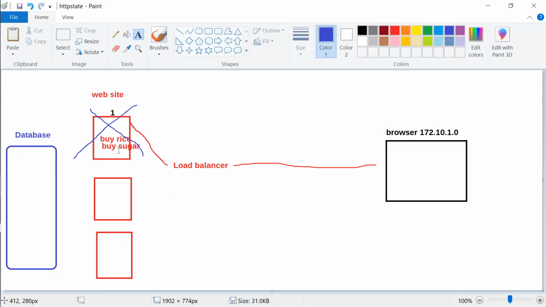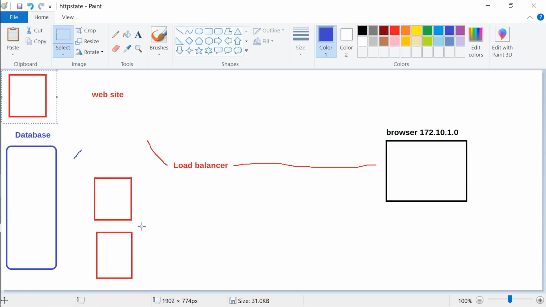Because anyone of these 3 can go down, and there may be scenarios where data may be remembered by different servers. Anything can happen because of the load balancing architecture. We create a database just like we create a common storage between 2 different hypervisors. We create a common database for storing the state itself.